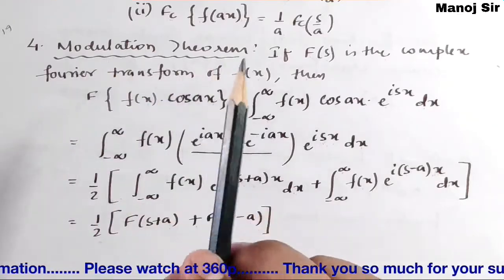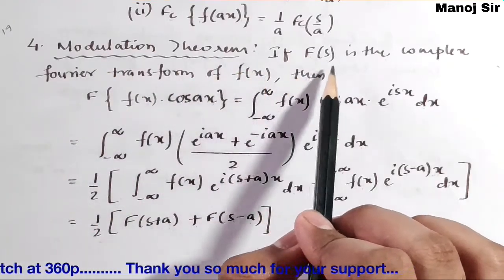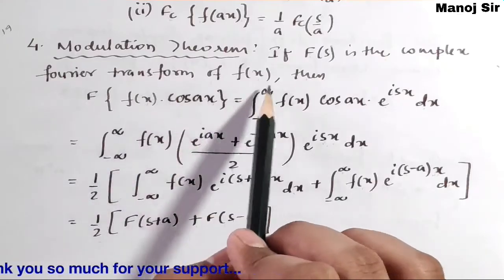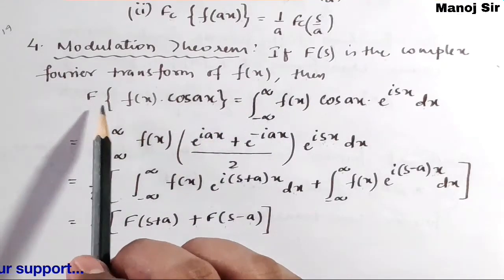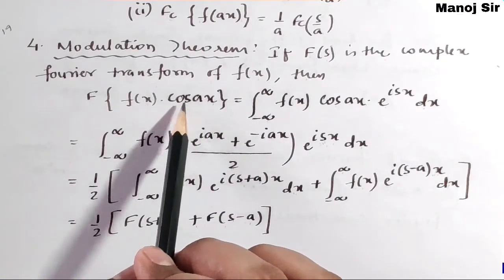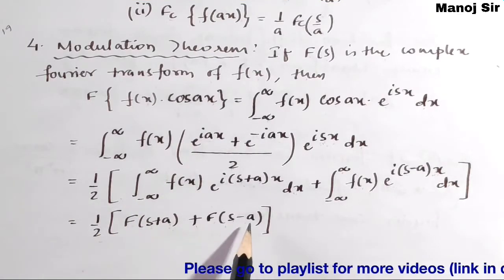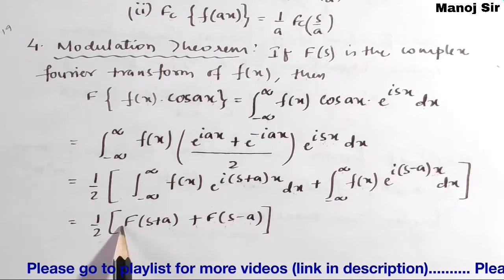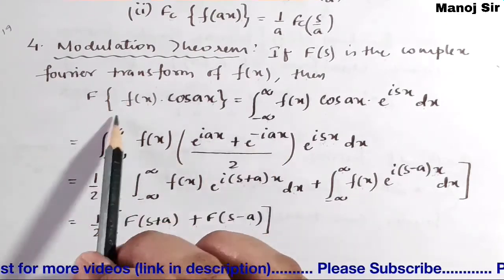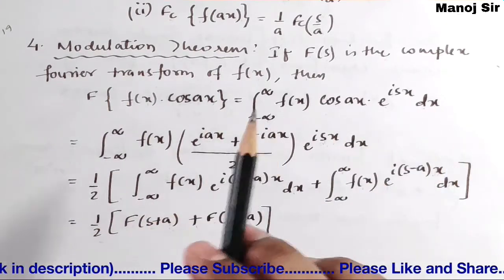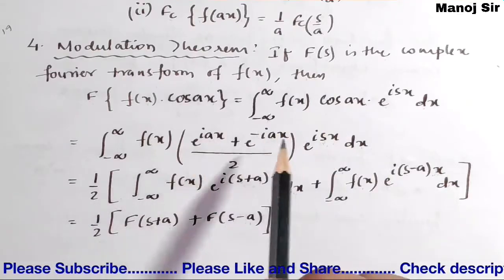According to the modulation theorem of Fourier transform, if F of s is the complex Fourier transform of f of x, then the Fourier transform of f of x into cos ax equals half of F of s plus a plus F of s minus a. Capital F means Fourier transform, small f means function. So we are going to prove this.